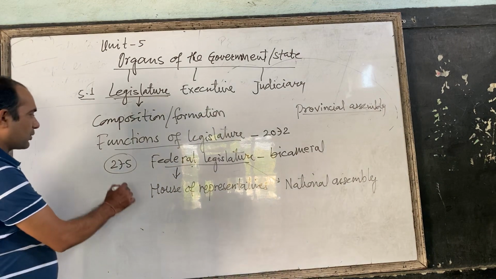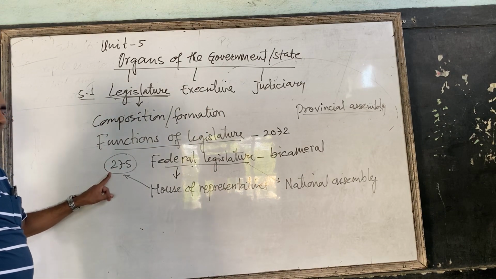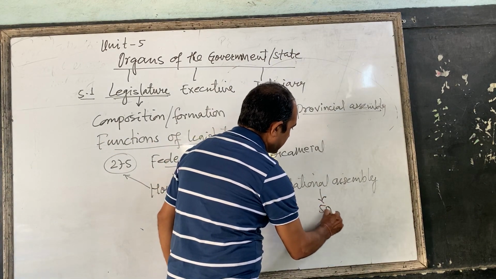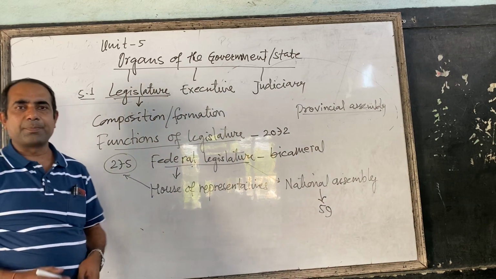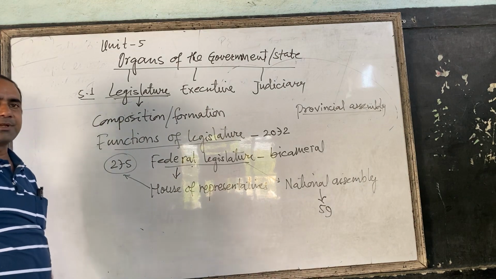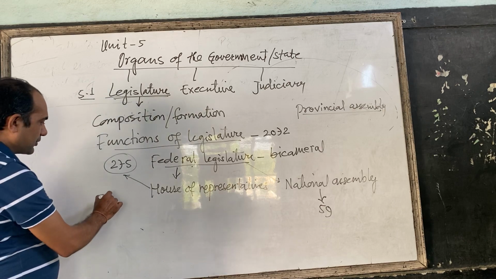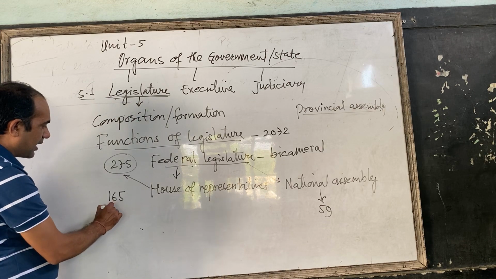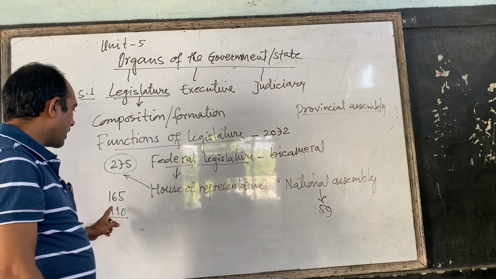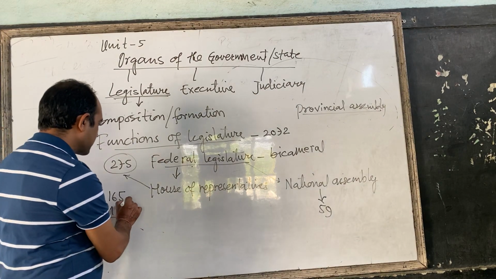The House of Representatives contains 275 members, and the National Assembly contains 59 members. So we can call them the lower house and upper house respectively, House of Representatives and National Assembly. Out of 275 members, 165 and 110 are divided. The 165 members are elected from 165 constituencies.